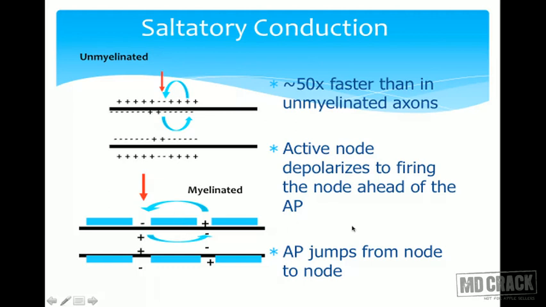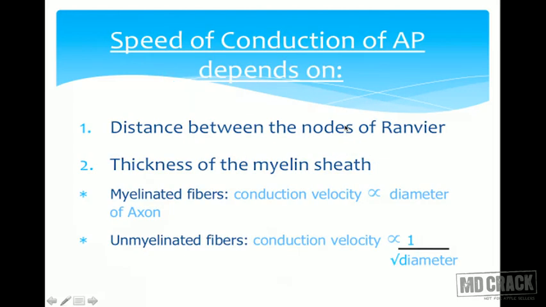And if the thickness of the myelinated fibers is increasing, then the resistance will decrease, and the myelinated fibers can again conduct the action potential at a faster rate. So what is basically this action potential jumping from one node of Ranvier to another node of Ranvier? This type of conduction is called saltatory conduction. And because of saltatory conduction, myelinated fibers can conduct the action potential more than 50 times faster compared to the unmyelinated fibers.